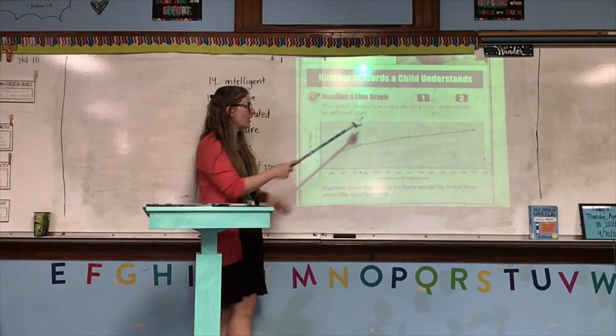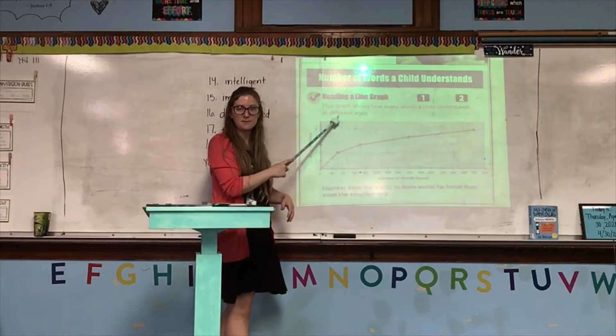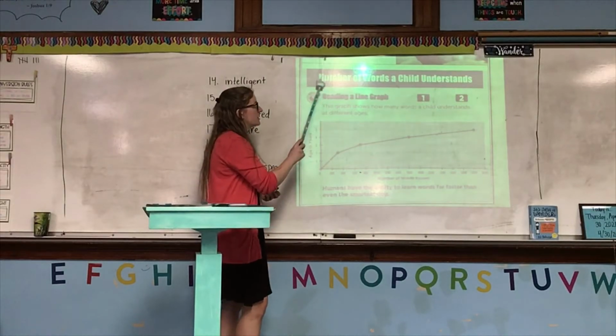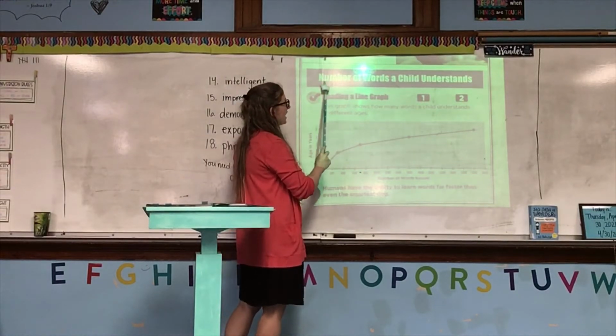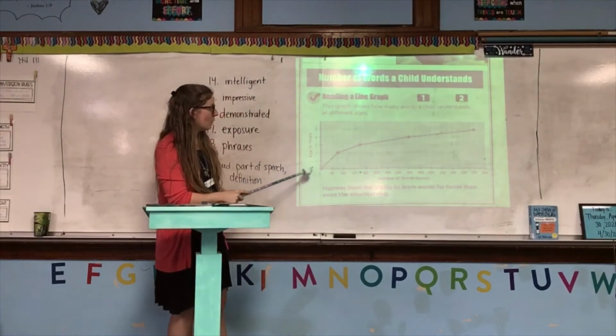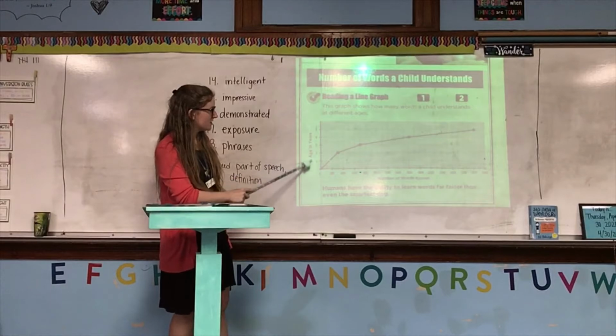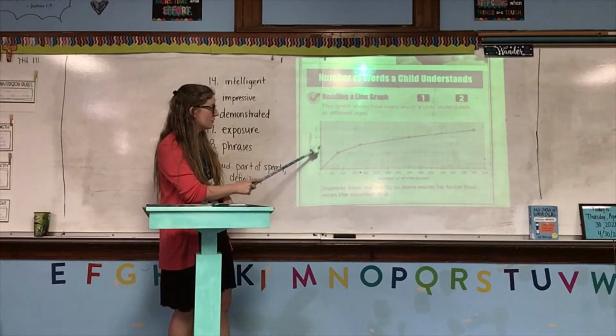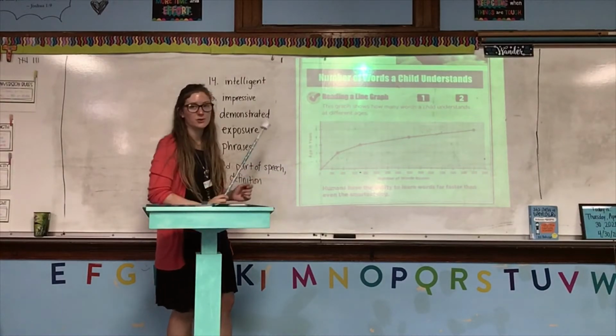Now, normally a line graph may not have this type of explanation. So if we want to know what the line graph is telling us, we have to look at the title, which in this case is the number of words a child understands. Now, what we have on the left is the age in years. So this is a child who has just been born, a 1-year-old, a 2-year-old, a 3-year-old, a 4-year-old, and a 5-year-old.